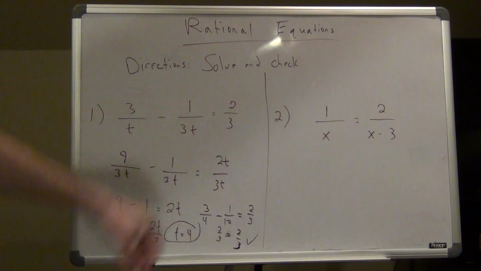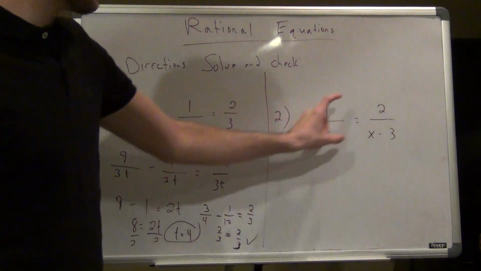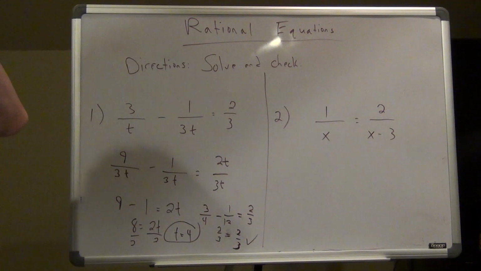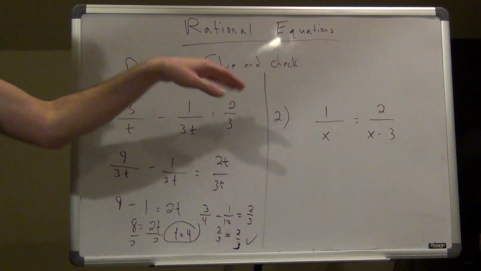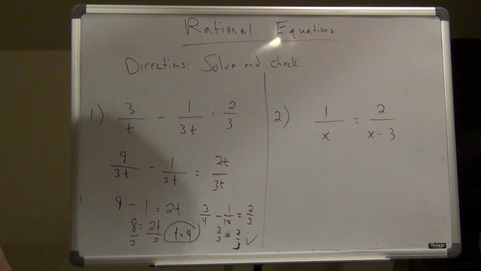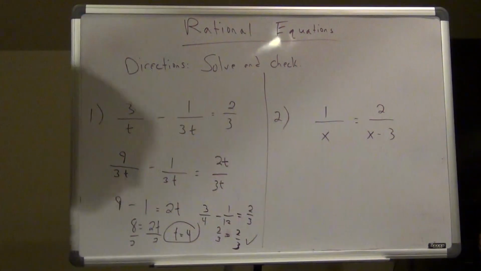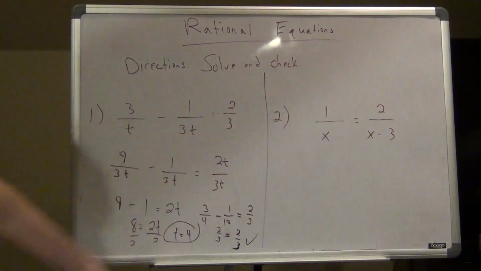All right, so next. Let's say I do see two exact fractions equal to each other, like 1 over x equals 2 over x minus 3. These are actually much easier to do. Can I make a common denominator and bring it to one side? Yeah, but this is easier. If I see two fractions like this equal to each other exactly, all I have to do here, only in this special case, is cross multiply and then solve.